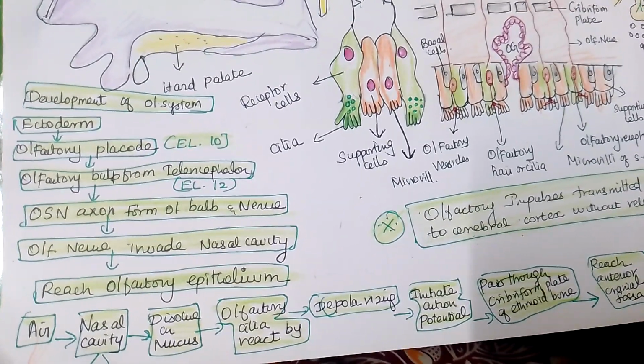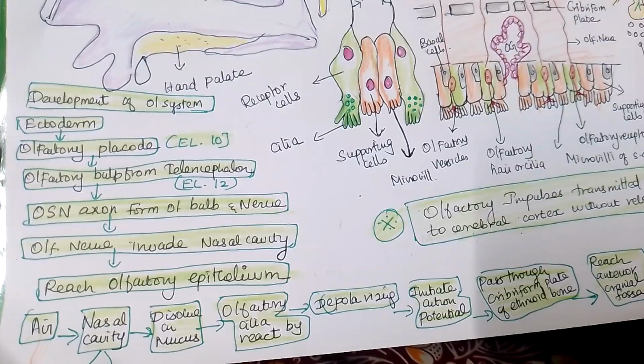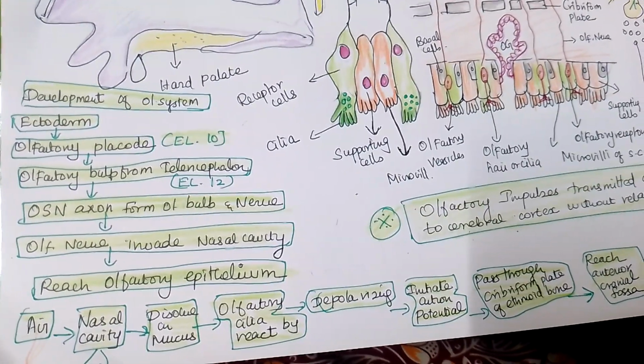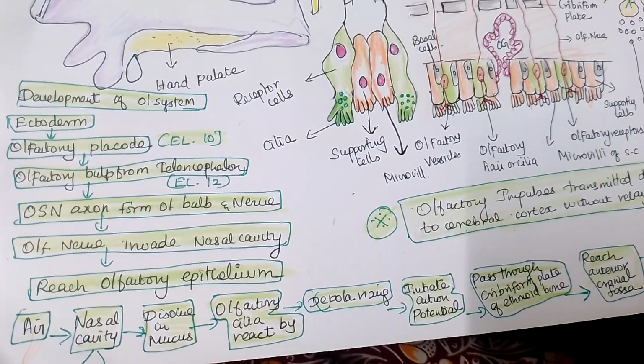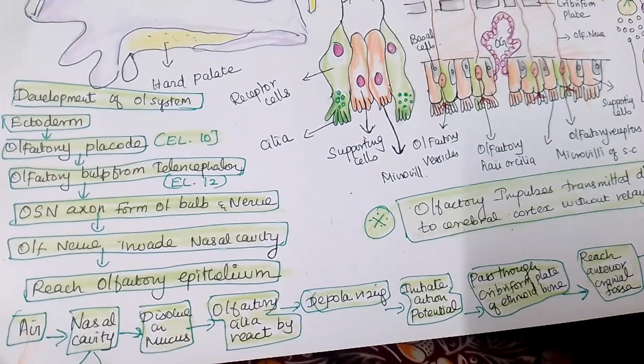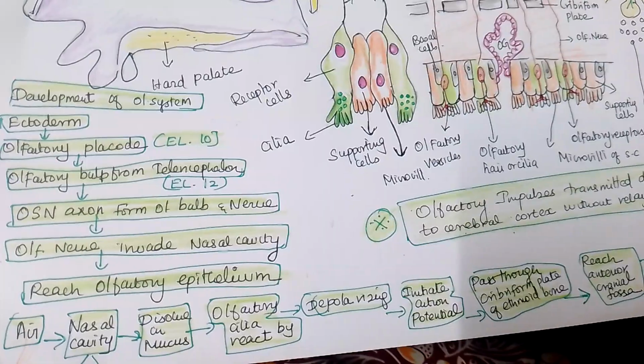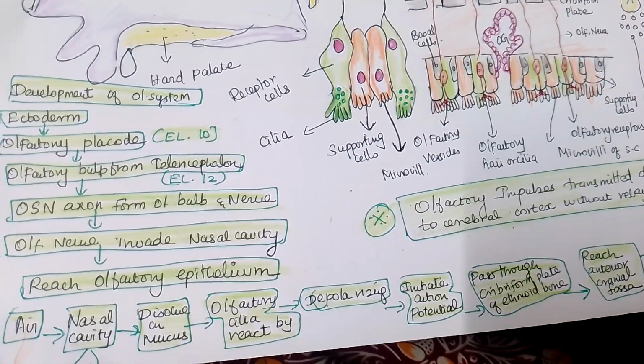We have seen the eyes developed from the diencephalon. Remember where is the place in the brain? From the neural tube development we have seen, I think you remember, from the diencephalon the retina is developed. In the same way, the olfactory bulb is developed from the telencephalon.